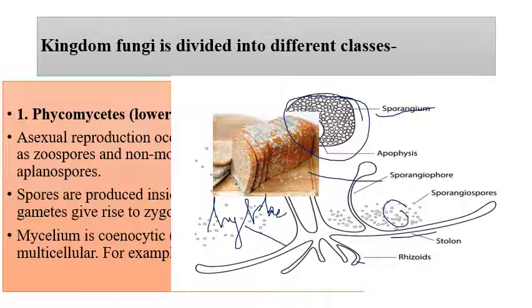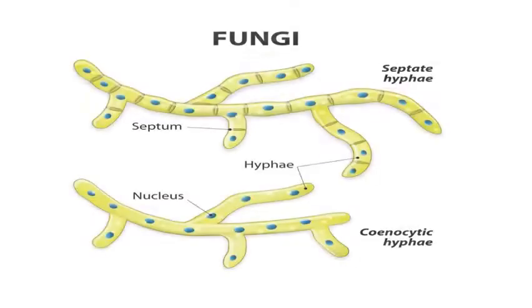So this is all about the Phycomycetes, the lower fungi. Now, in the previous slides I told you the mycelium is coenocytic. So what does mycelium mean, what does coenocytic mean, what does septate mean, what does hyphae mean? See here, this is a typical structure of coenocytic hyphae. Mycelium is coenocytic, with multiple nuclei. This structure is actually your mycelium.